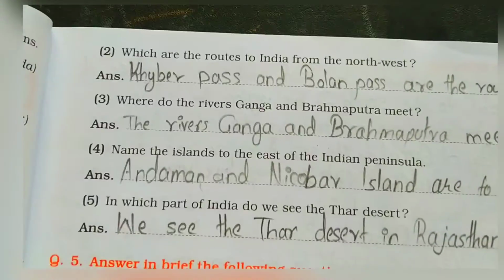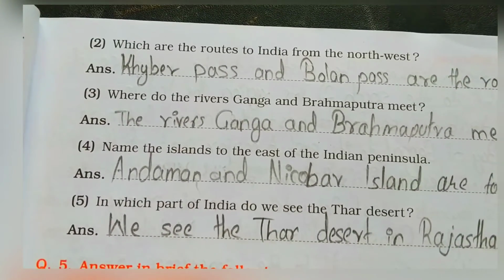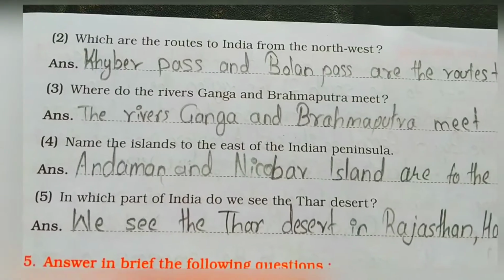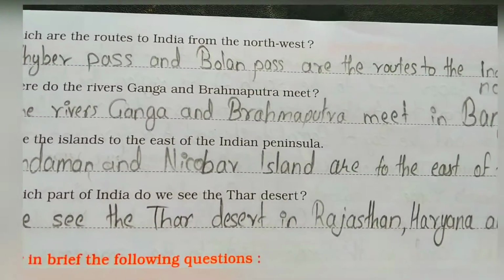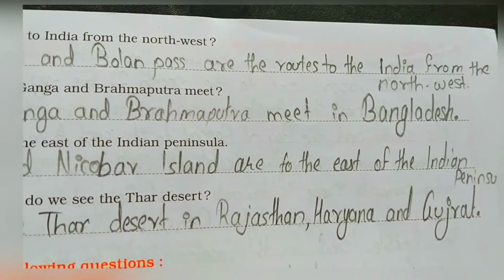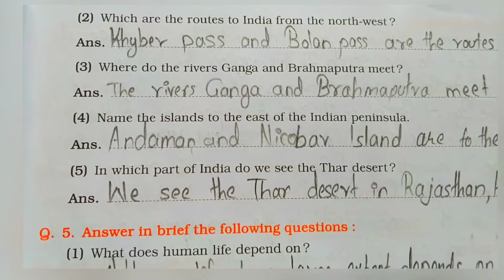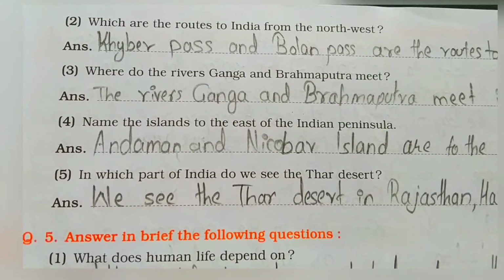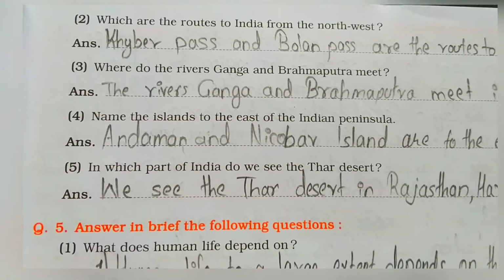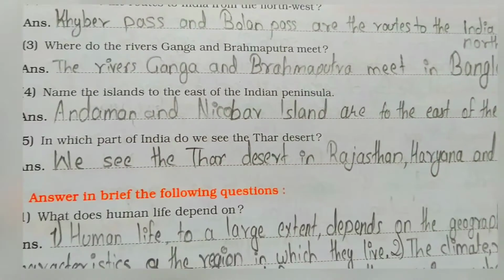Next question is, which are the routes to India from the northwest? Khyber Pass and Bolan Pass are the routes to India from the northwest. Next question, where do the river Ganga and Brahmaputra meet? Answer is, the river Ganga and Brahmaputra meet in Bangladesh.